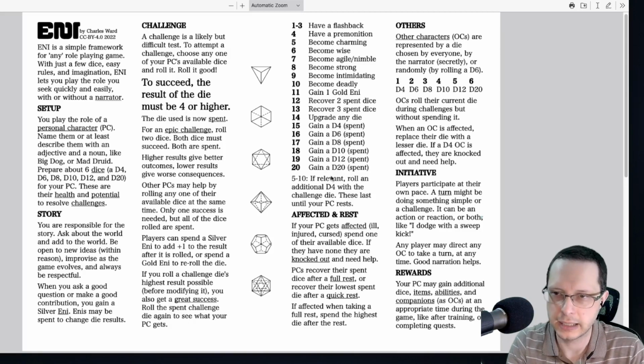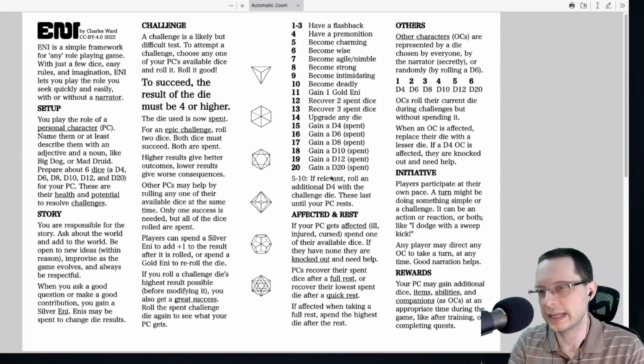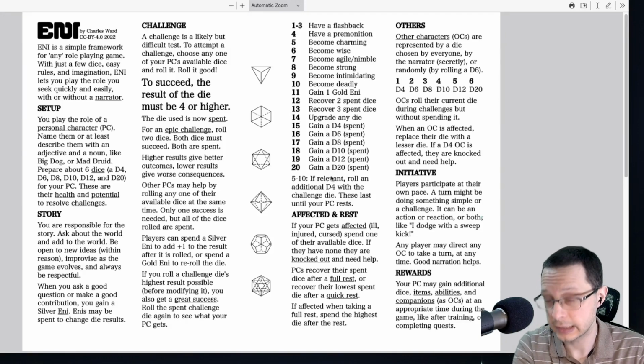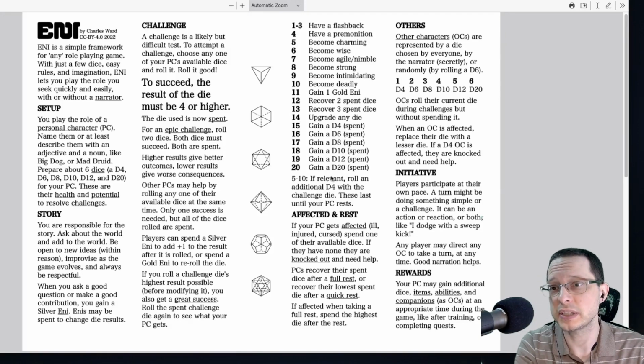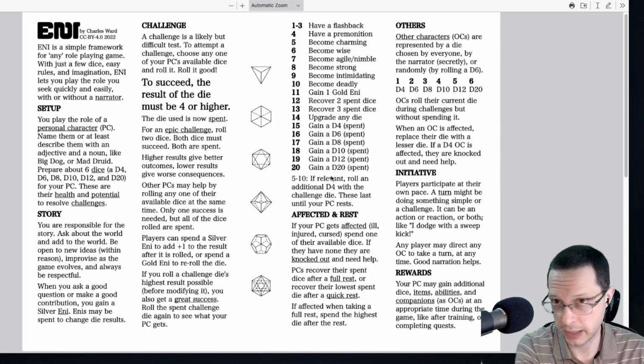So my player character hits them and injures them, their D10 degrades to a D8. Their D8 then would degrade to a D6 and then to a D4. Once the D4 degrades, that means that this NPC is knocked out. They've been removed from play, essentially.